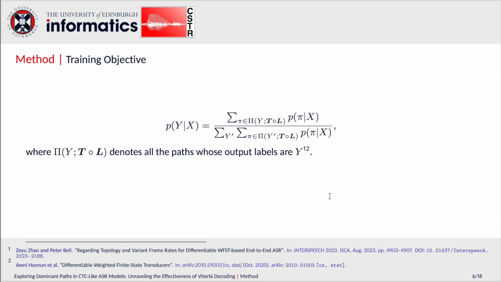So this is the objective function for training. If you are familiar with CTC, you will find that the numerator part is quite similar to the definition of the CTC loss function. However, it also has a denominator part. Actually, CTC is a special case in this framework, where the denominator is always 1. But for most other topologies, the denominator is not always 1, so the denominator has to be computed during training. If you're not familiar with this framework, I would recommend you to read our previous paper published in Interspeech 2023 and another paper about differentiable WFST published in 2020, as shown in the footnote.